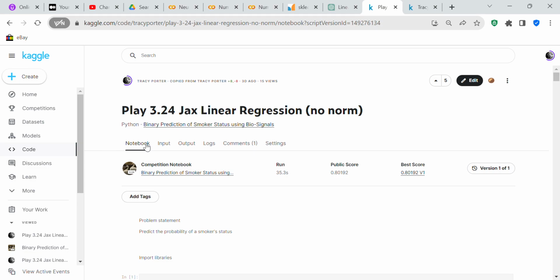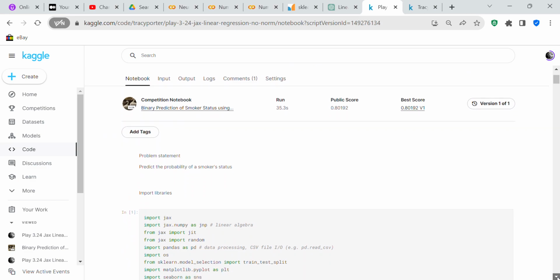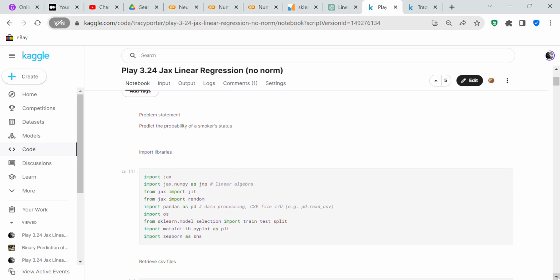So here we go. Here's this competition that I wrote in JAX, and I want to go over it with you since I got a bronze medal for it. First, the problem statement: predict the probability of smoker status, to determine whether they're a smoker or a non-smoker. I will leave a link to the Jupyter Notebook in the description box, so if you want to follow along with me, you can.